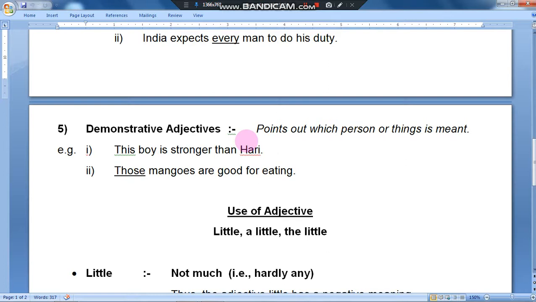There I had already cleared your doubts. This boy is stronger than Hari. This boy, not any other boy, only this boy. So this is considered a demonstrative adjective. Those mangoes are good for eating. Only those mangoes, not these mangoes. Whatever mangoes are kept over there, only those mangoes are good for eating.